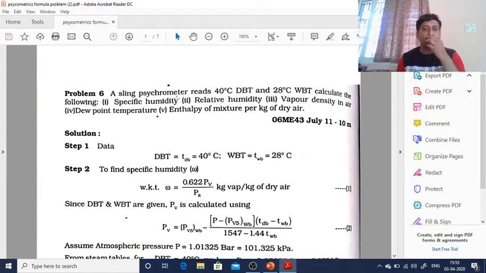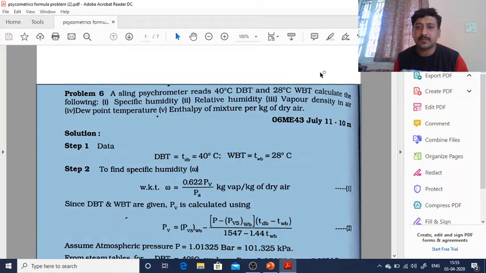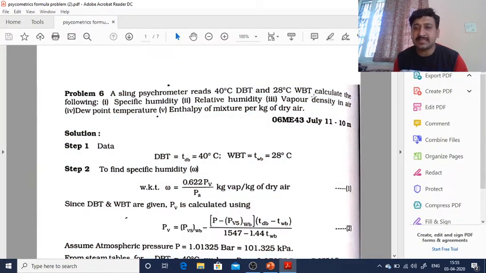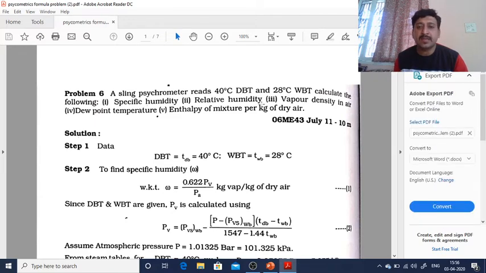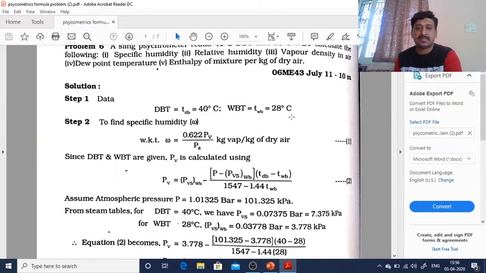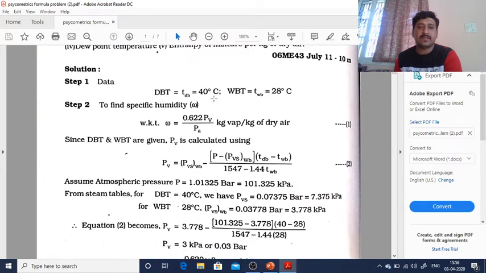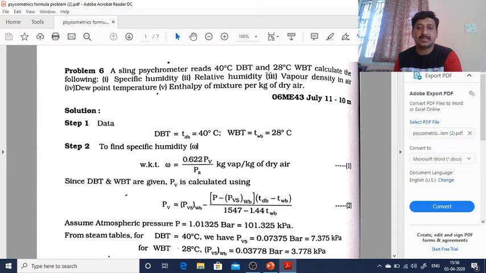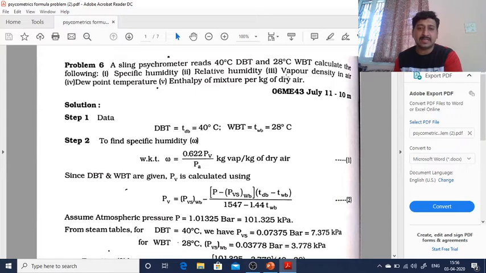A sling psychrometer reads 40 degrees Celsius DBT and 28 degrees Celsius WBT. Calculate the following: specific humidity, relative humidity, vapor density in air, dew point temperature, and enthalpy of mixture per kg of dry air. Okay, so these are the things over here. So the given things are what? DBT of 40 degrees Celsius and WBT of 28 degrees Celsius.